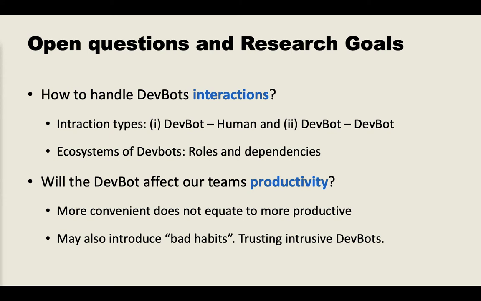Sometimes when we introduce these conveniences, we also introduce bad habits, and they can bring some liability to the development tasks. For instance, skipping or neglecting to check automatic dependency updates can bring inconsistencies to our source code repositories or build tasks. Some developers tend to be very skeptical or they don't trust bots that are more intrusive. So how can we help them trust more, or even identify if we should not trust that specific DevBot at all?